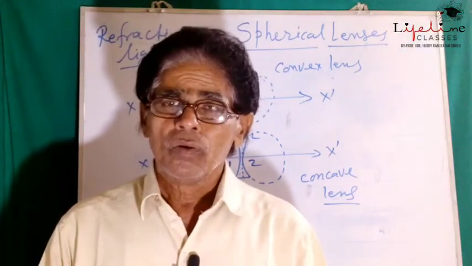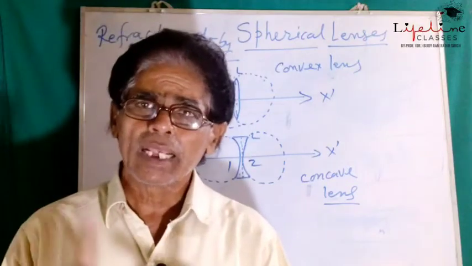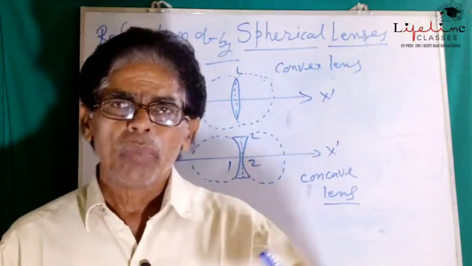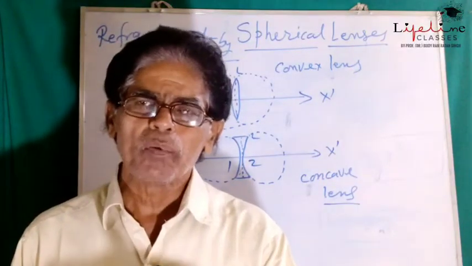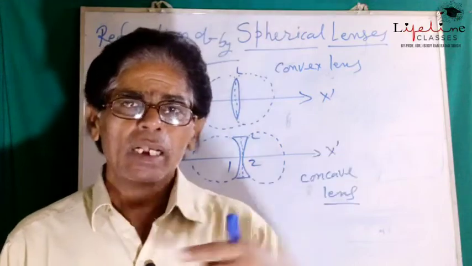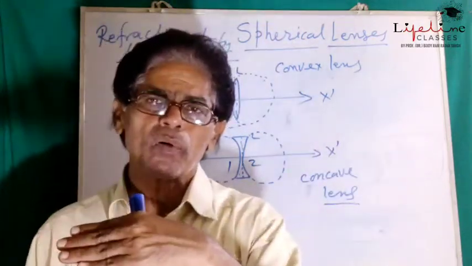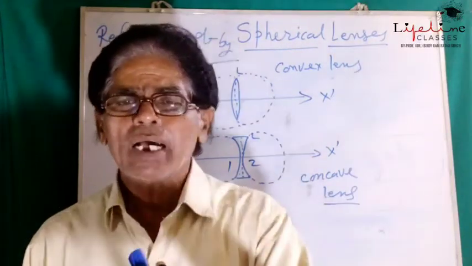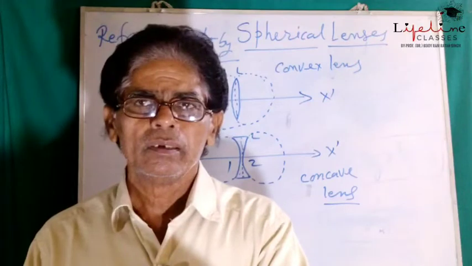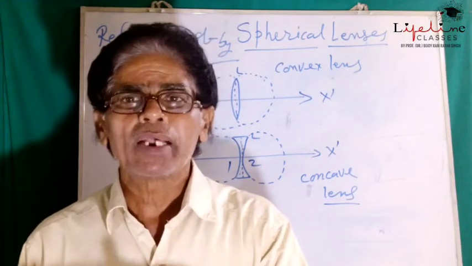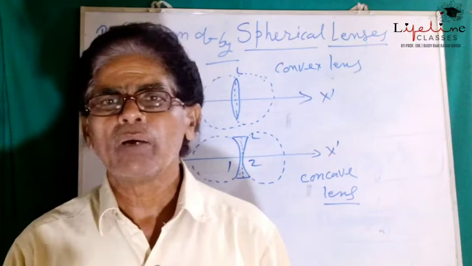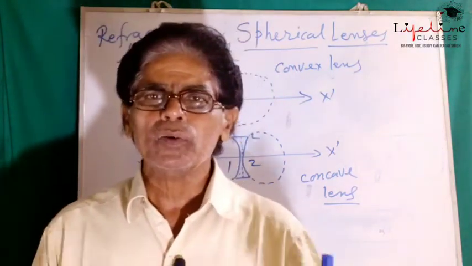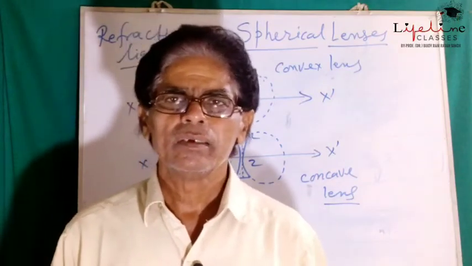In the same way, in case of concave lens, what happens? The incident ray directed along the principal focus, after refraction becomes parallel to the principal axis.